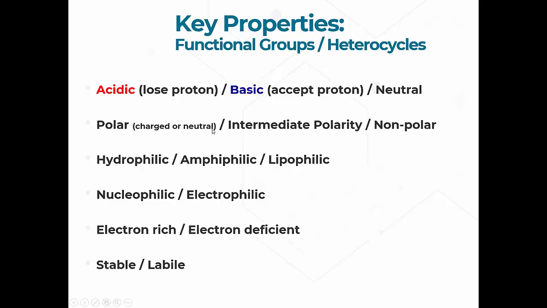And then we can have neutral compounds that are polar. One good example of that is what we just talked about, which is alcohol, right? It can interact with water quite well, if you remember hydrogen bonding and things like this, but it doesn't lose a proton, so it doesn't get charged. So it is neutral, okay? So there are different types of materials which we can call polar, whether they're charged or not charged.